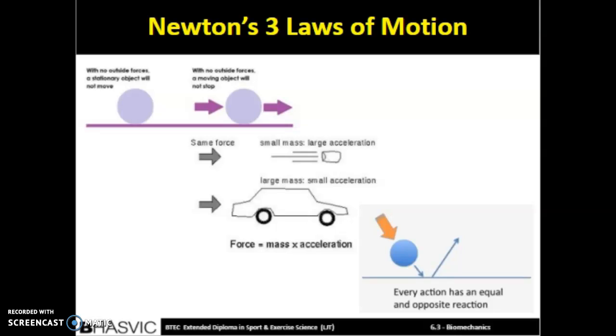Inertia refers to the object's resistance to change. For example, a ping pong ball has much less resistance to move than a bowling ball. Therefore, the ping pong ball will have a reduced inertia as it is easier to move, and less force has to be applied to move it.